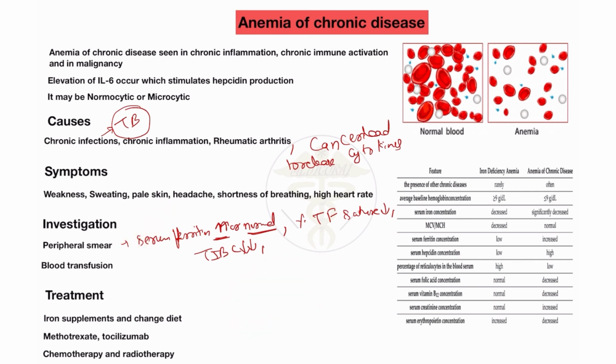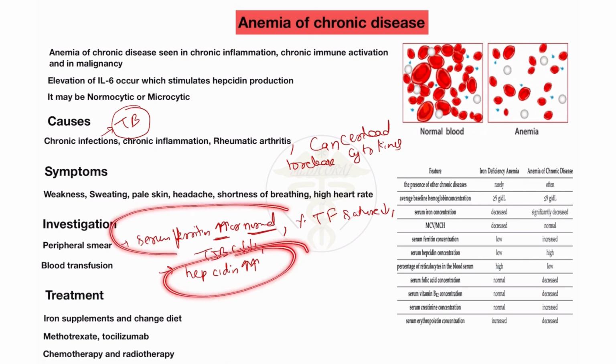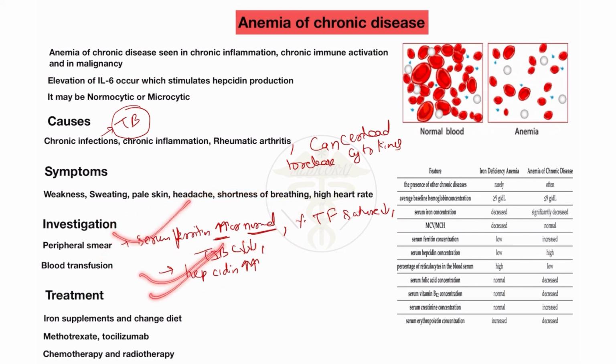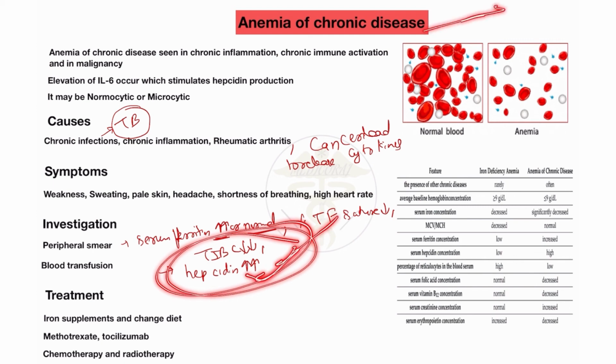And you will also see the hepcidin level increases in the patient of anemia of chronic disease, but it is low or normal in the patient of iron deficiency anemia. So please learn these 2 points. When you see the question, these 2 points are very important. When serum ferritin level increases or is normal, then it is a confirmed anemia of chronic disease, not iron deficiency anemia, because in iron deficiency anemia it decreases. And hepcidin level also increases in AOCD, not in iron deficiency anemia.